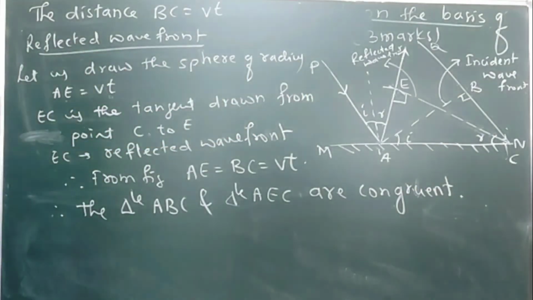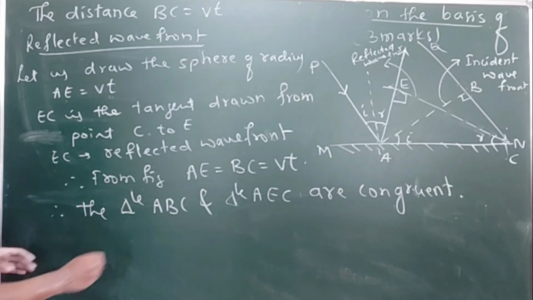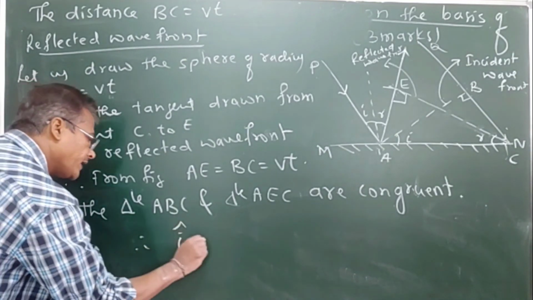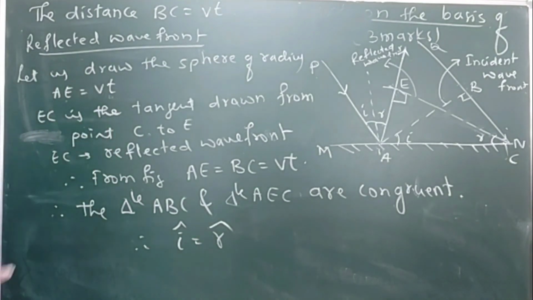So triangle ABC and triangle AEC are congruent. Therefore, if they are congruent, angle I equals angle R. So we have proved the law of reflection.